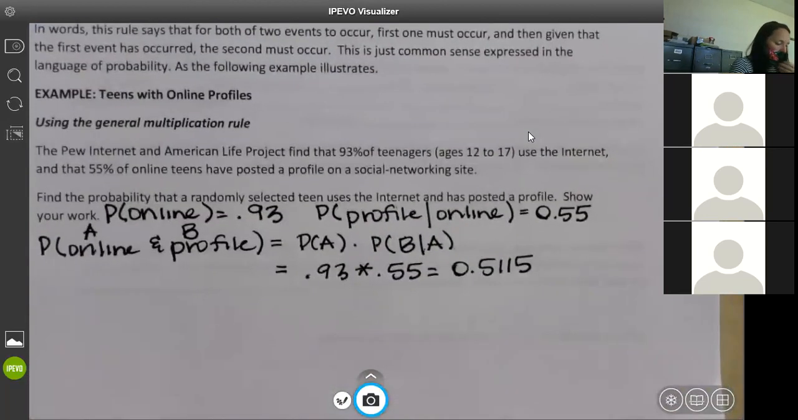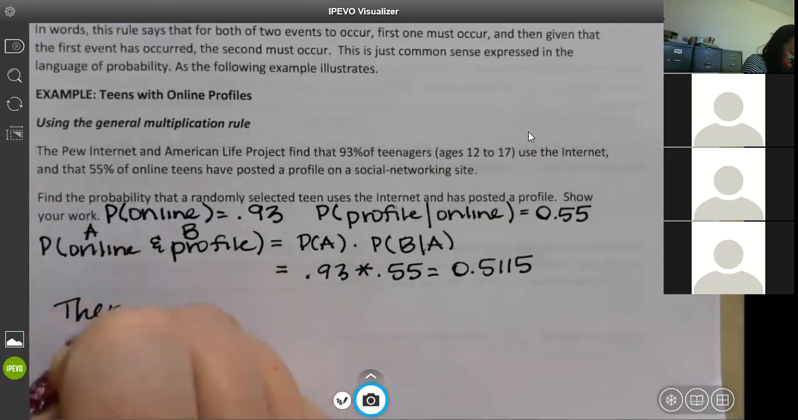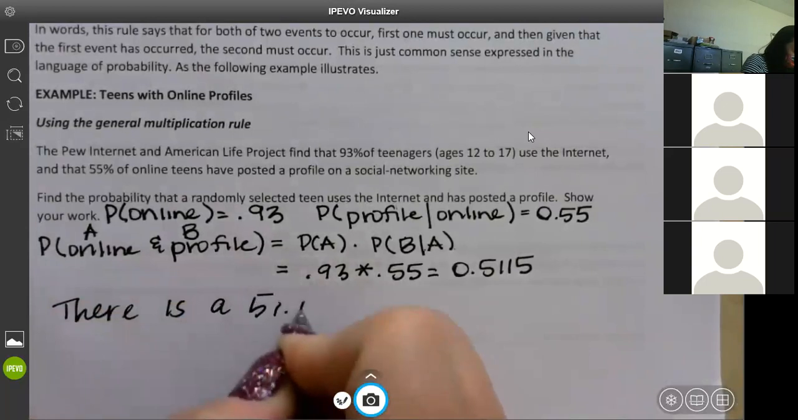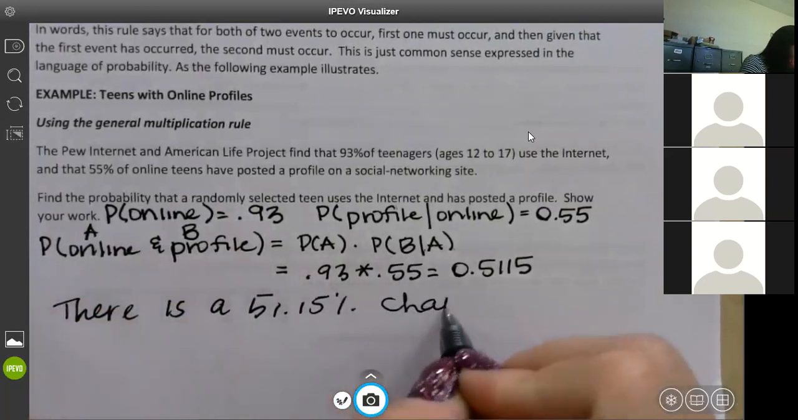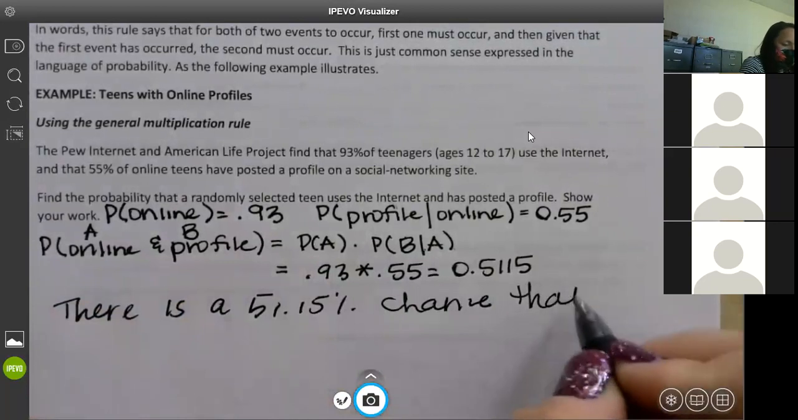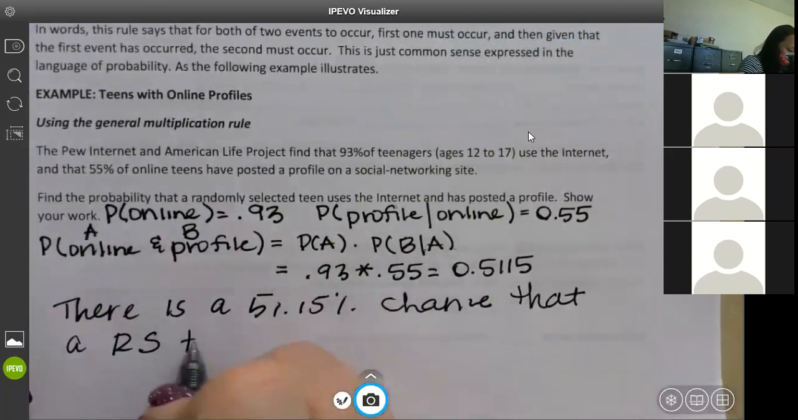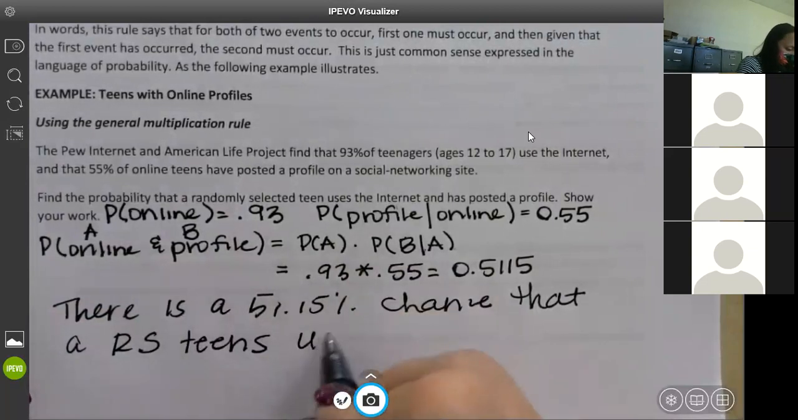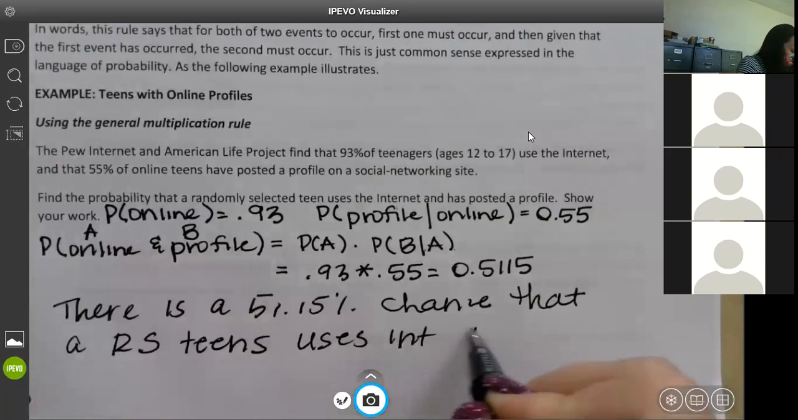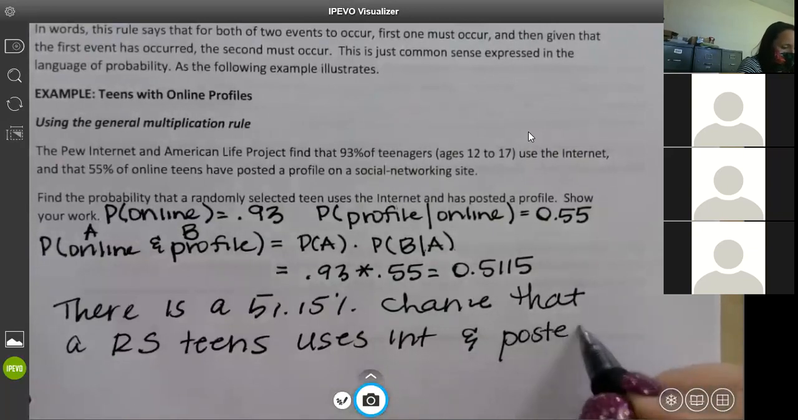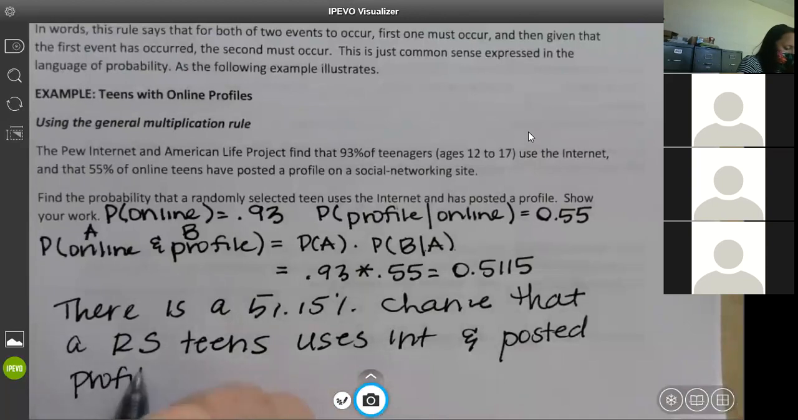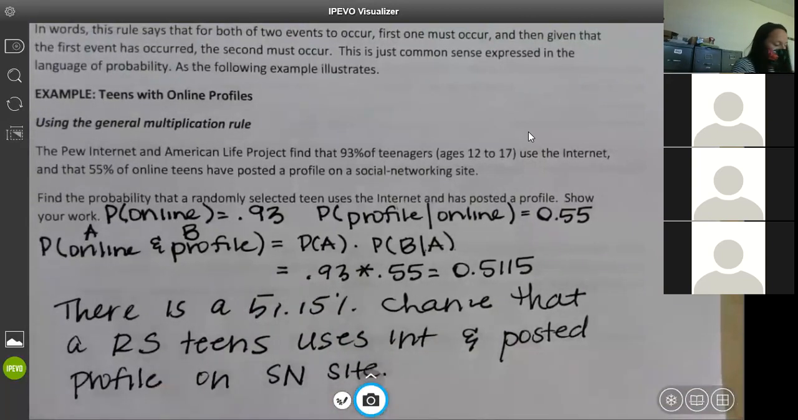Interpret this. What did I say you always have to have? And what are we randomly selecting? A randomly selected teen uses the internet and posted a profile, and I'm not making a very good sentence, but y'all get what I'm saying, on a social network site.